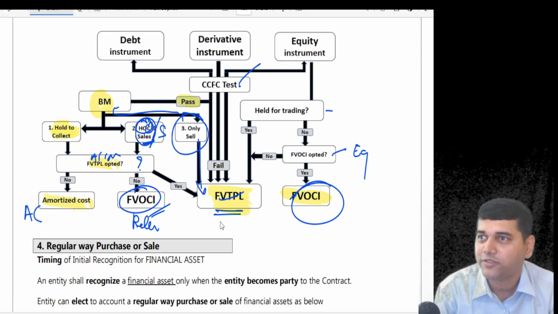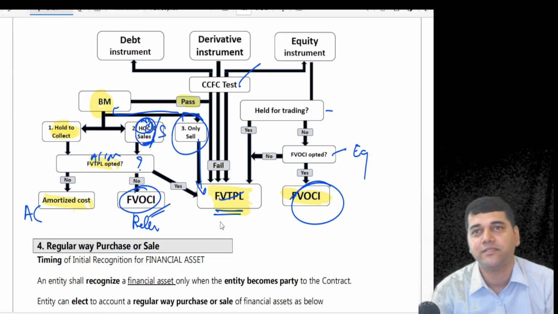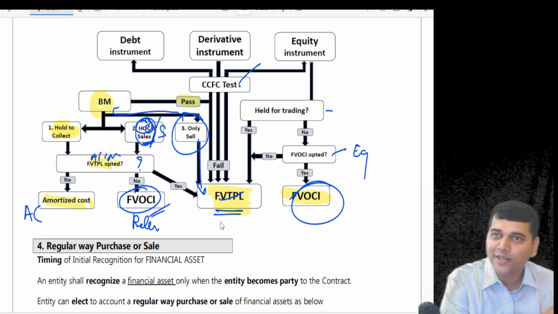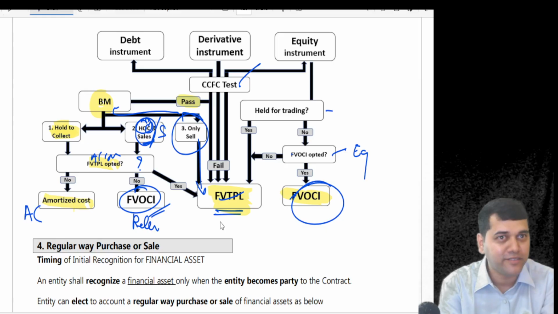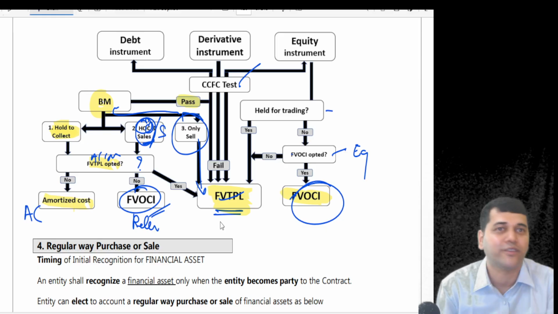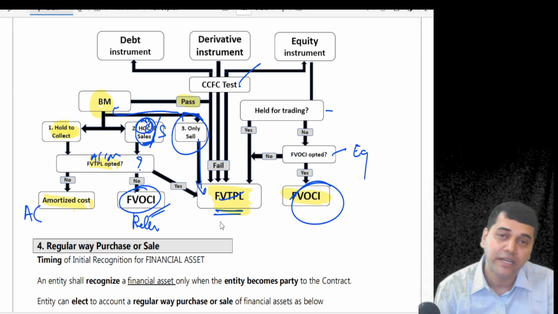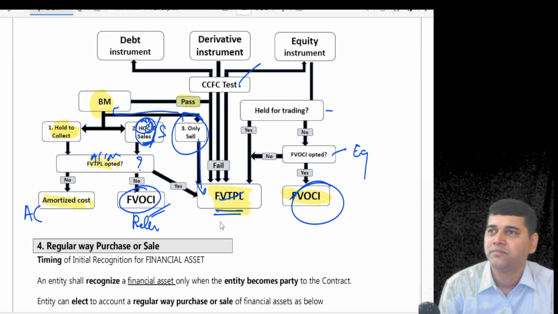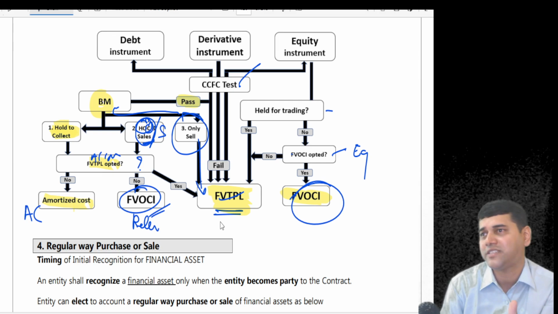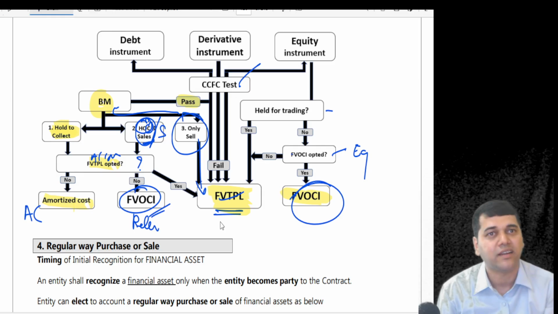Yeah, I understand, friends. It's heavy. But tell me, when will you study this? After you are already loaded, or initially? No. Do you have any choice not to study this? No choice. If it's an examination, okay, you can gamble. In an interview, what will you do? This is the question they are going to ask you, because this is the crux of this chapter, friends. You have to learn it. You have to practice it. And you are going to get that.